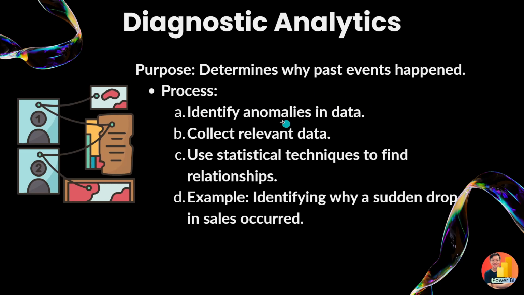Why do anomalies happen? We need to collect relevant data to help us identify those anomalies, to tell us story upon story, so that we can justify why the rise, why the decrease. We use statistical techniques to find relationships, or identify why a sudden drop in sales occurs. We can diagnose what happened.